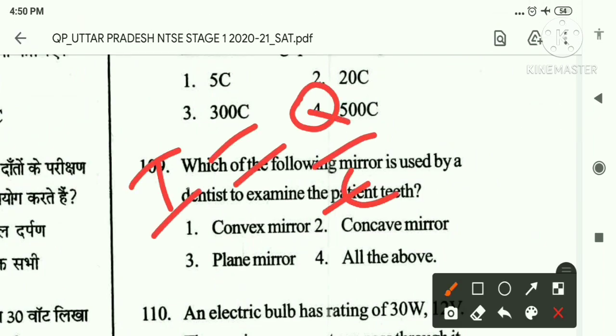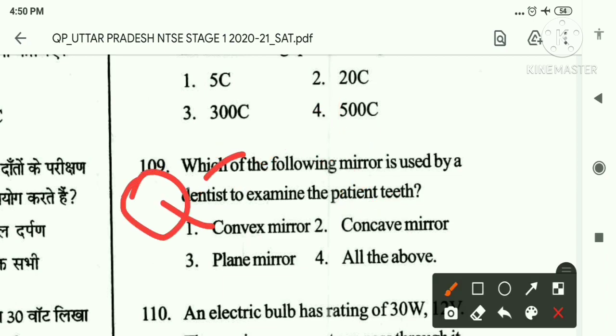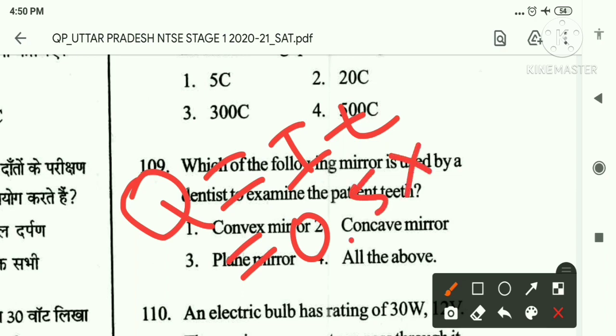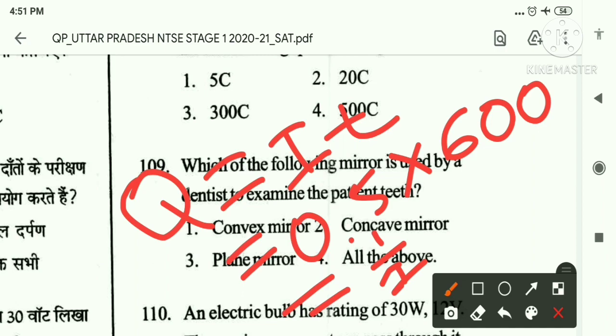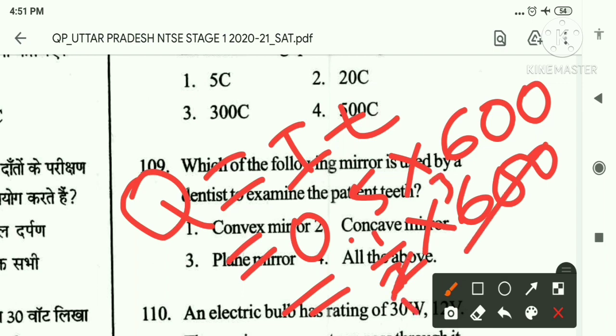Now I is equal to Q by t is the equation. Now we have to find out Q, so it becomes the right side. The formula becomes Q is equal to I into t. So put the value I 0.5 ampere into time 600 seconds. We convert 0.5 to one half, so half into 600. So 300, it becomes 300.